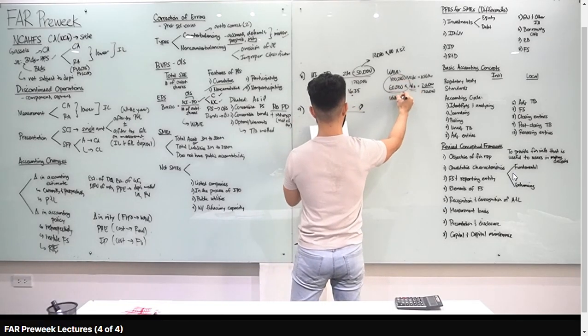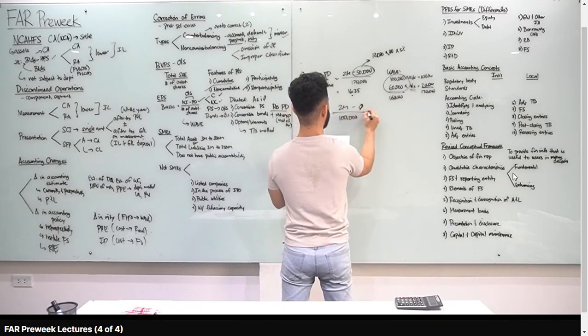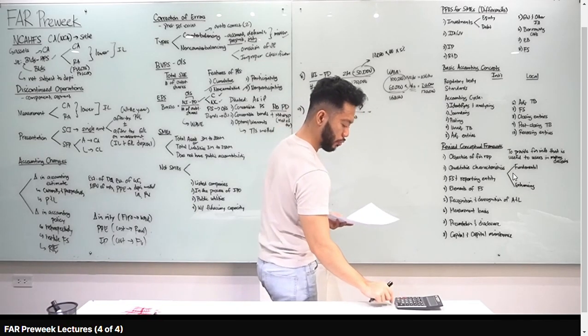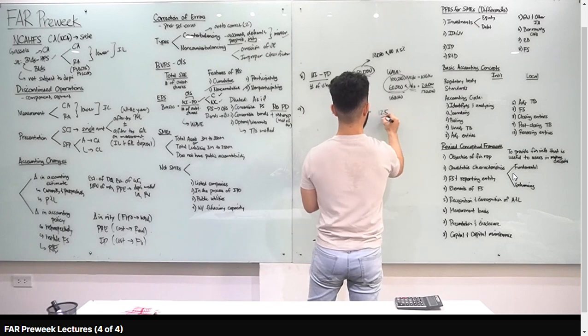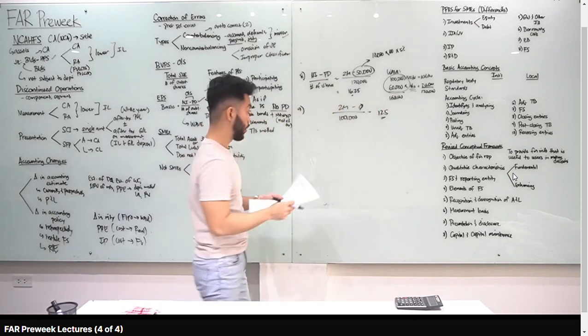Gagamitin mo dyan, 160,000. So, lagyan natin, 160,000. 2 million divided by 160,000. Sagot mo dyan, class, is 12.5, letter A. Okay? Letter A, 12.5. Number 10, convertible bonds naman.